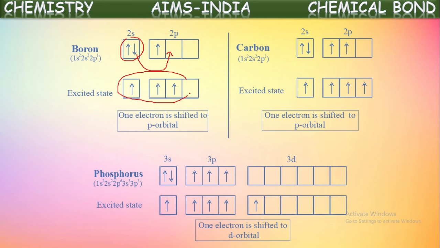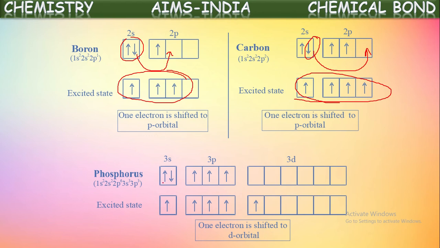In that way, it is getting 3 unpaired electrons or 3 half-filled orbitals. These will participate in the bond formation, and boron forms 3 covalent bonds. The same we have explained now in the carbon case also. Actually, it has two unpaired electrons only, but after excitation, means after absorbing energy, one electron from 2s jumps into the vacant 2p orbital. So it will get 4 unpaired electrons. These will participate in the 4 covalent bonds formation.